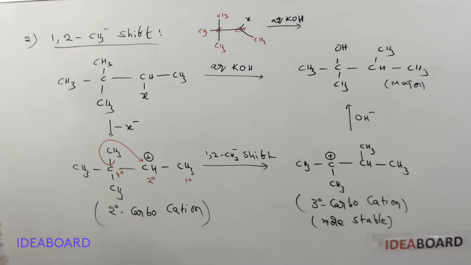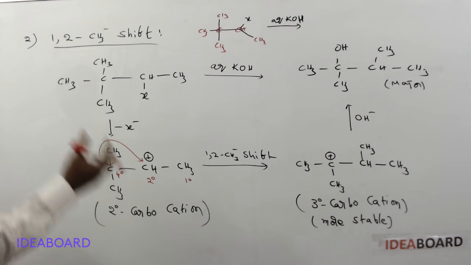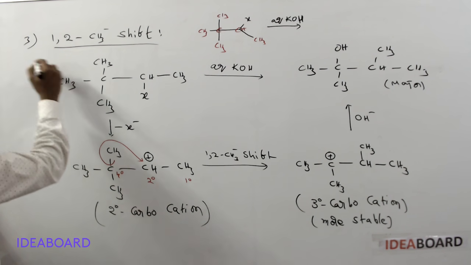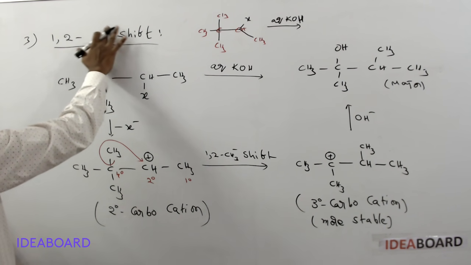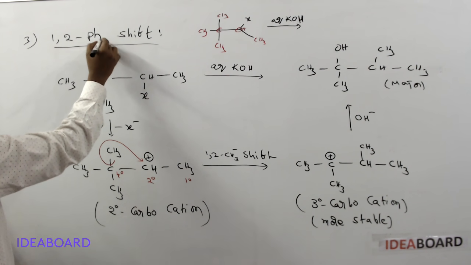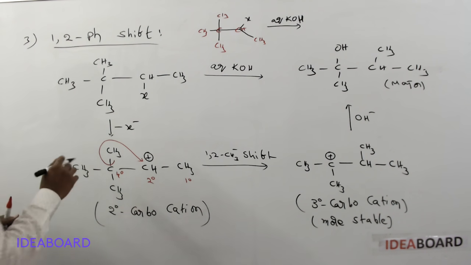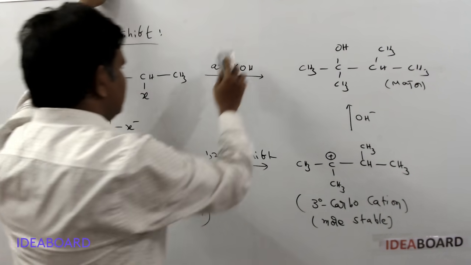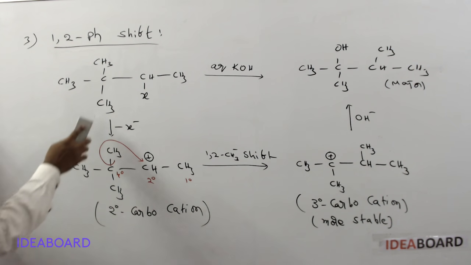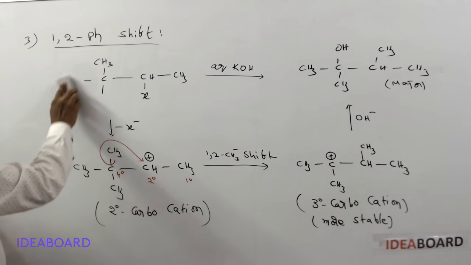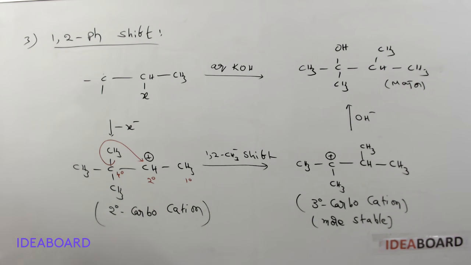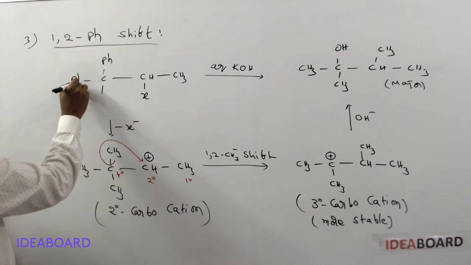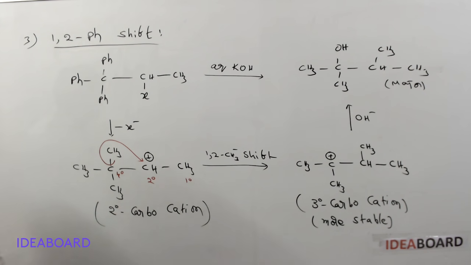Okay, this is a 1,2 methyl shift. And how does a 1,2 phenyl shift occur? Suppose a third one is taken, I will give it in the same way. It is a very easy one, similar to the methyl shift. So it is a phenyl shift, a 1,2 phenyl shift. In the 1,2 phenyl shift, what happens? For example, if you take three methyl groups, the methyl shift occurred. If all these methyl groups are replaced with phenyl groups, I have a phenyl group here, here also a phenyl group, here also a phenyl group.